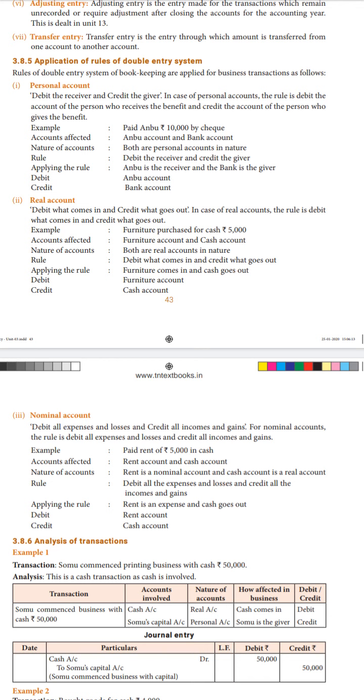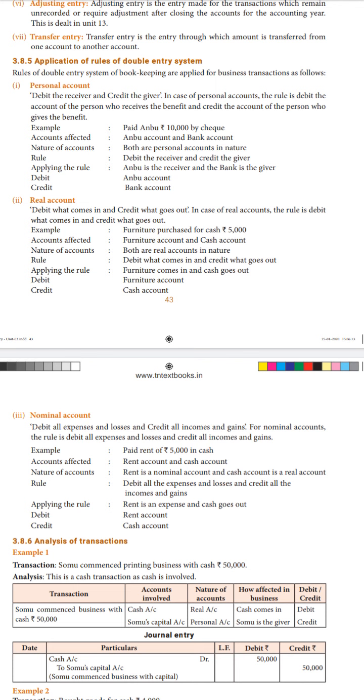The next one is the nominal account. For the nominal account, we debit all expenses and losses and credit all incomes and gains. This is the golden rule for nominal account. As an example: paid rent of rupees 5000 in cash. The two accounts affected are rent and cash. Since we are paying rent, we are spending the amount, making an expense.